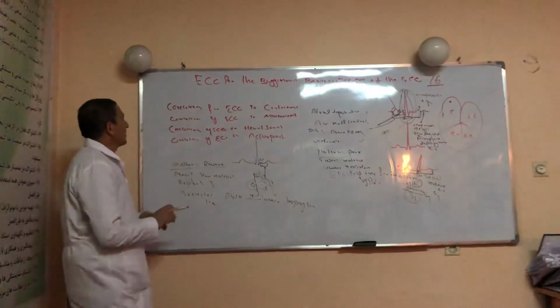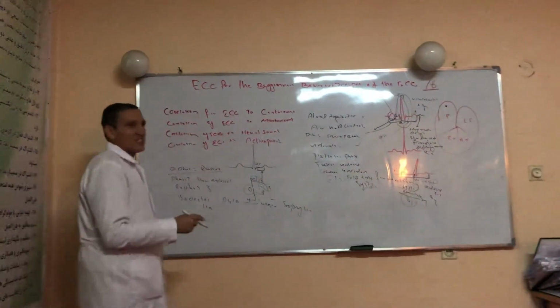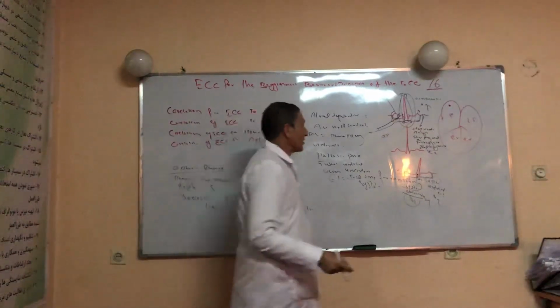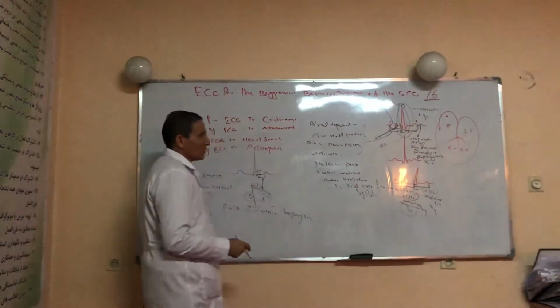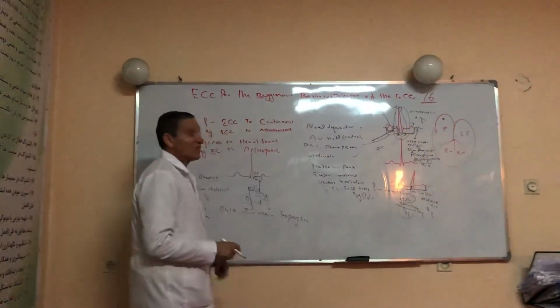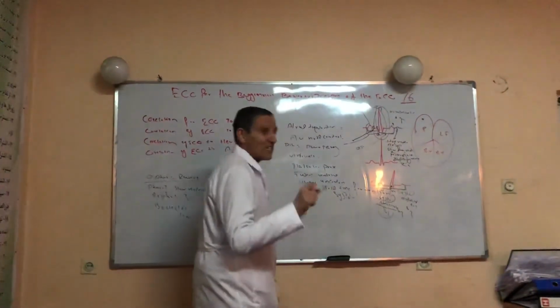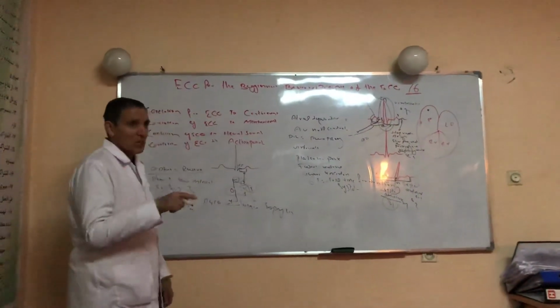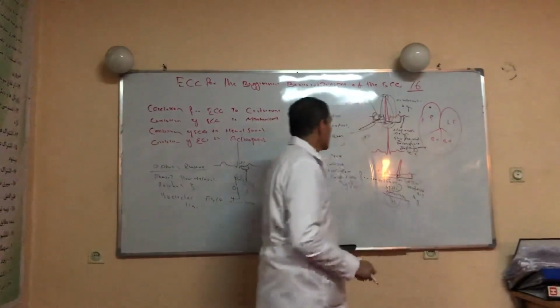Now again, the correlation of the ECG to cardiac events. The P wave represents atrial depolarization, the PR segment represents AV nodal conduction, and the PR interval represents the wave plus the segment. From the beginning of the P wave to the onset of the QRS is the PR interval. It also tells us the atrioventricular conduction time, the time required for an impulse to traverse the conduction system before the QRS complex is produced.